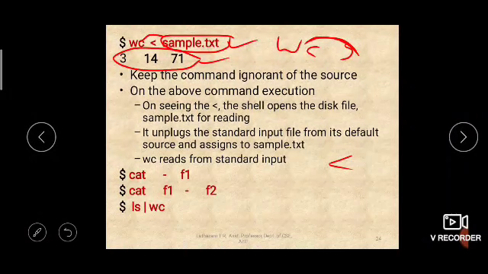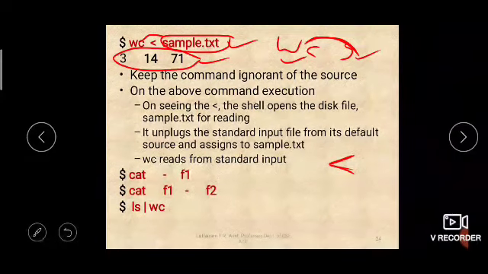What is the use of using this? This is for making the command ignorant of the source. From where the input is coming to the command, it will not be knowing. That is helpful in that case.